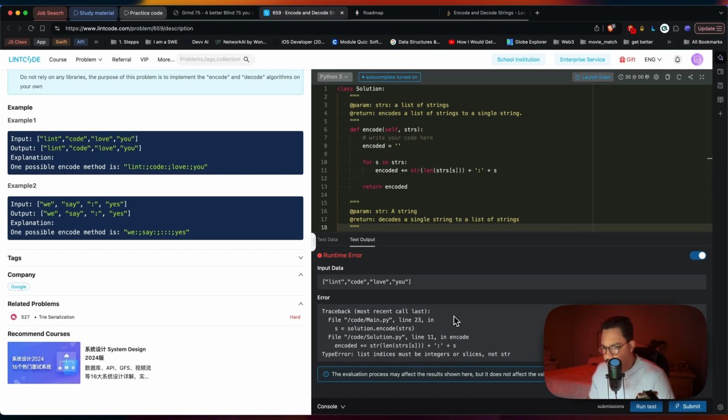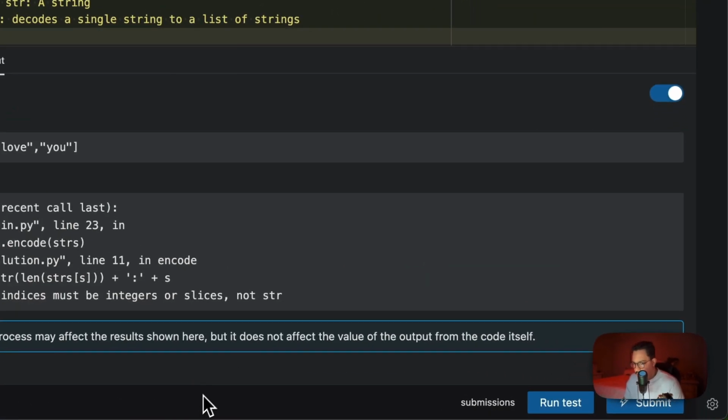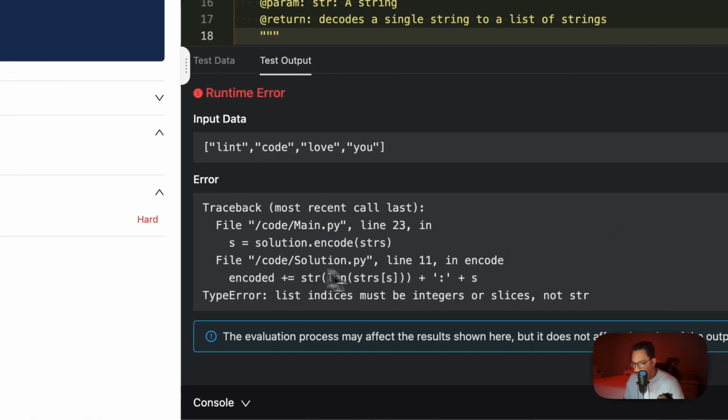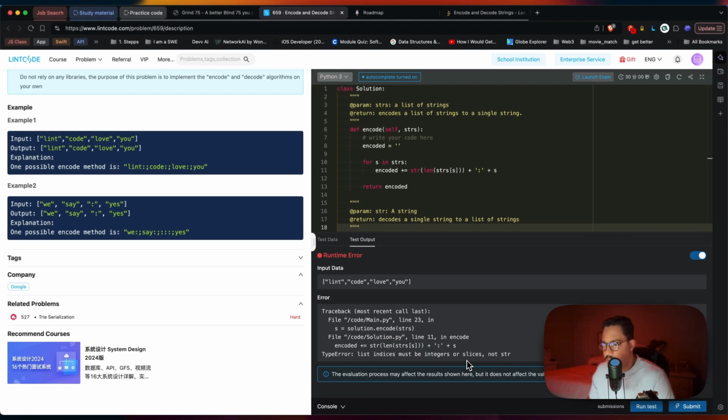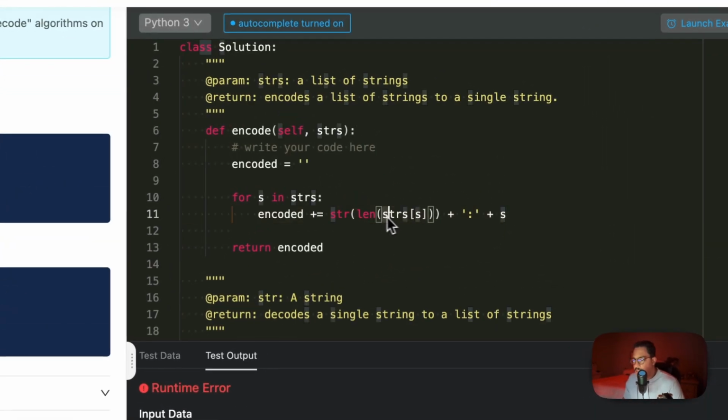Okay, yeah, it says the evaluation might affect the resolution here, but not affect the value from the code itself. Type. Okay, so I'm having a problem in the encoded part, so I know it's not a list in the sum of integer, slice is not string. So what I'm doing here is the length of 4s. Okay, I don't need to do that. I see the problem.